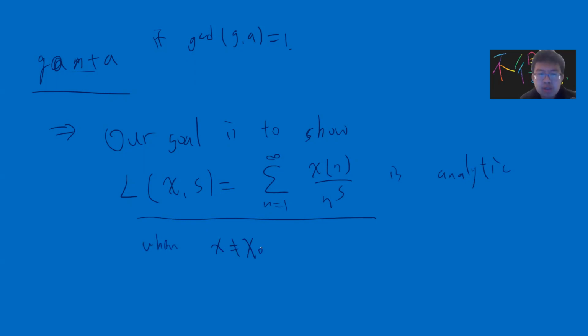But in order to prove the Dirichlet theorem, we need to take a log of this. So the final lemma, which is not simple, is to prove that when chi is not trivial, L(chi, 1) is non-zero. The reason is that we need to take the limit. So this is the non-trivial part.